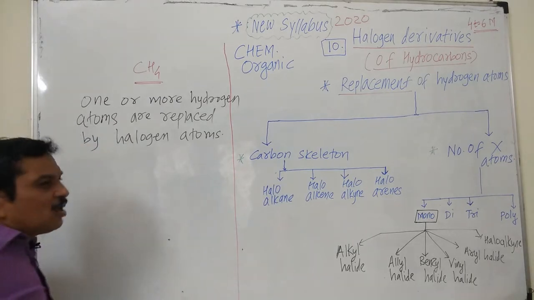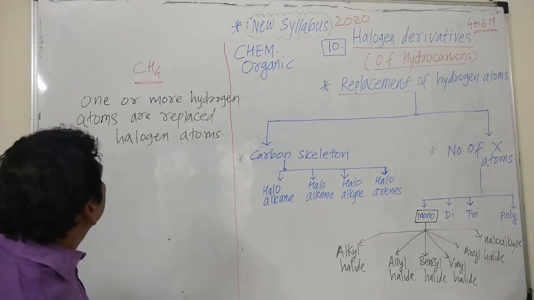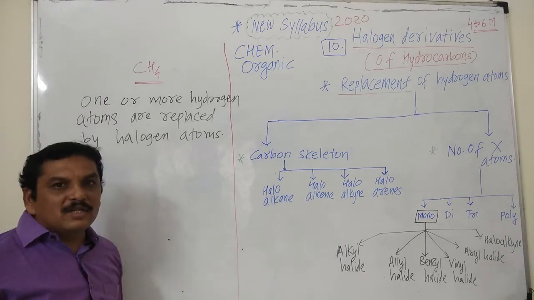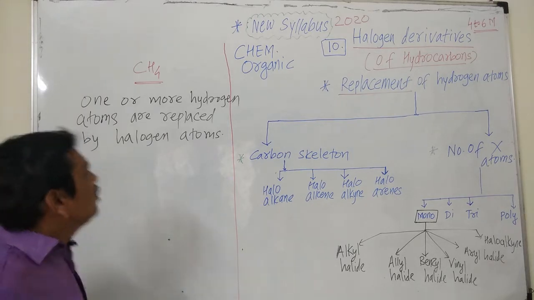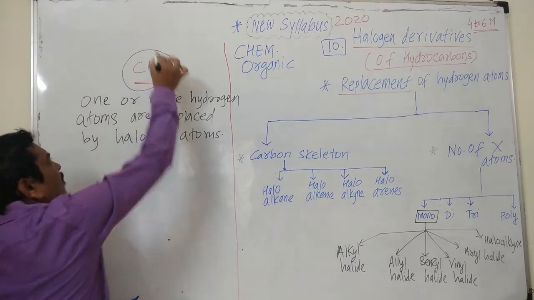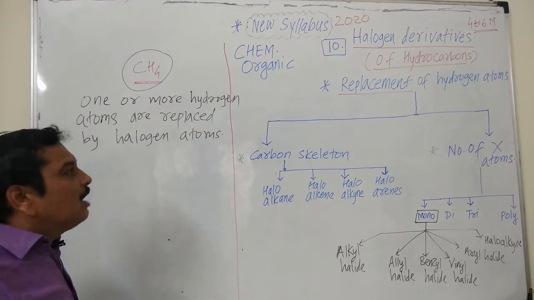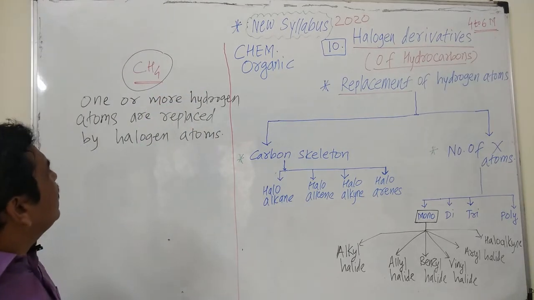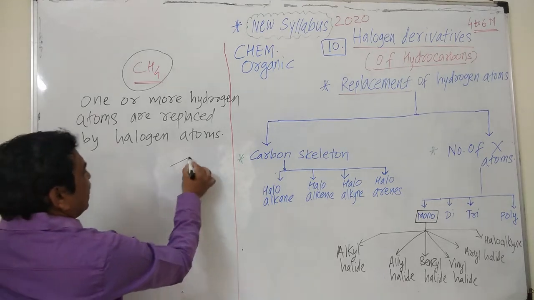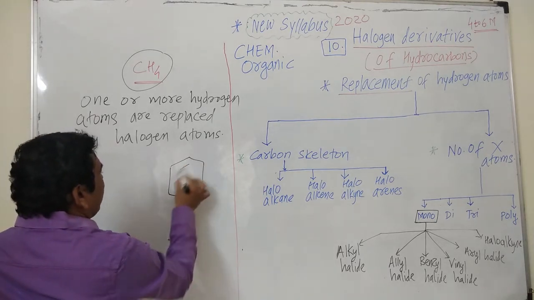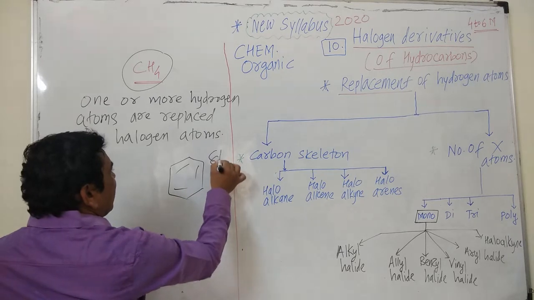And these hydrocarbons are of 2 types. We have already seen, these are aliphatic hydrocarbons and aromatic hydrocarbons. We have taken here the example of aliphatic hydrocarbon, and we already studied the aromatic hydrocarbon. Example is benzene ring having formula C6H6.